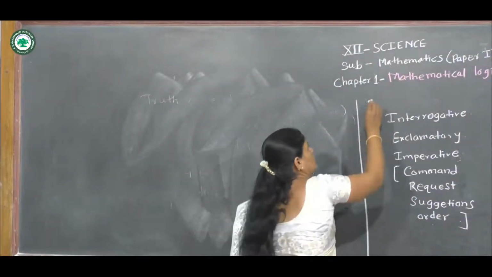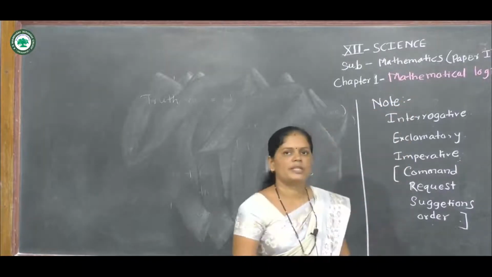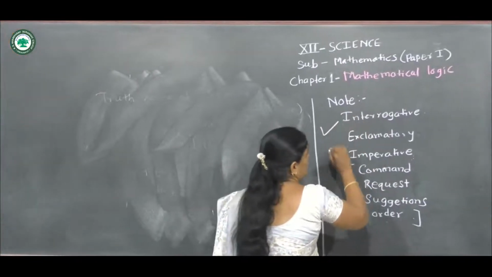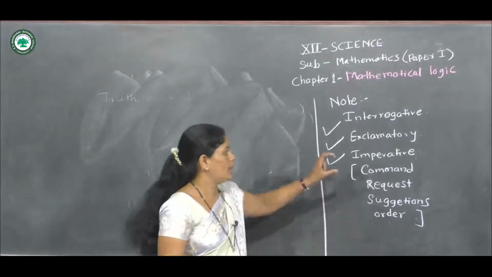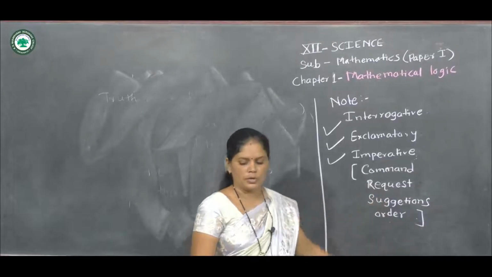The next note. We know many types of sentences like interrogative sentence, exclamatory sentence, imperative sentence. In imperative sentence, command, request, suggestion and order are included.